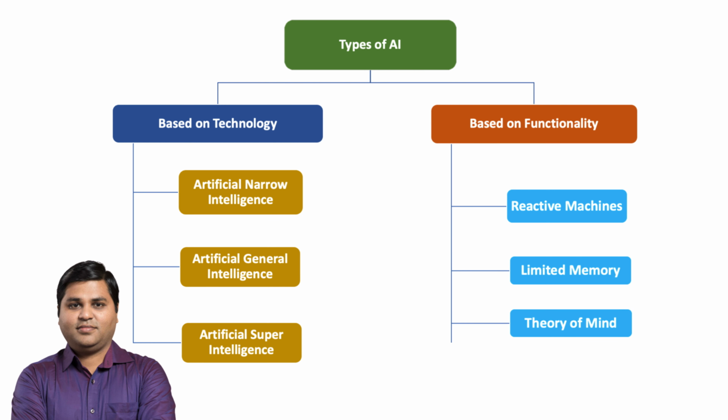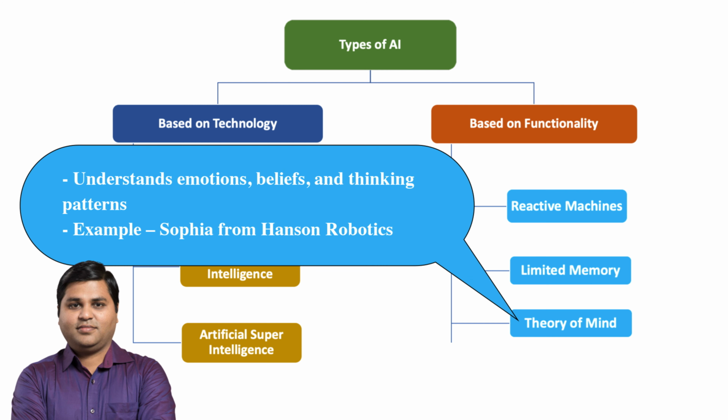Theory of mind is a type of AI that aims to understand human thoughts and emotions. It involves recognizing the mental states of others and making predictions about their actions based on those states. For example, a theory of mind AI could analyze someone's facial expressions and body language to determine if they are happy, sad, or angry. This type of AI is still being researched and developed, and we may see it in action in the future.